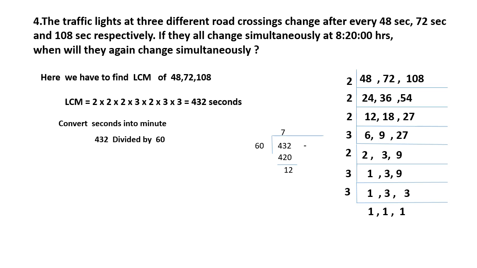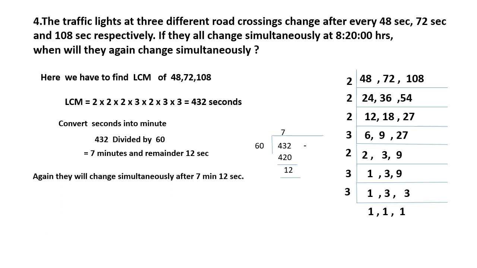So if we divide 432, you will get 7 minutes and 12 seconds. 7 minutes and the remainder, that is 12 seconds. The remainder will be the seconds. So again they will change after 7 minutes 12 seconds. Very easy.